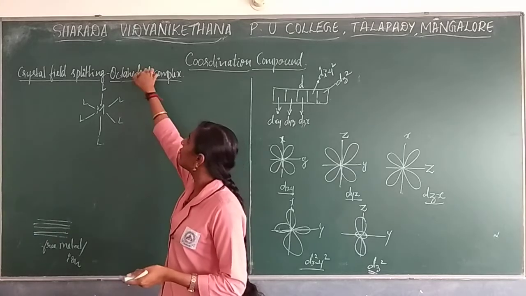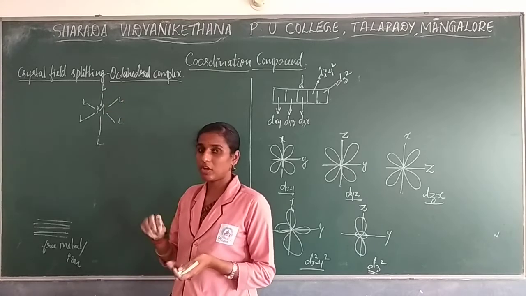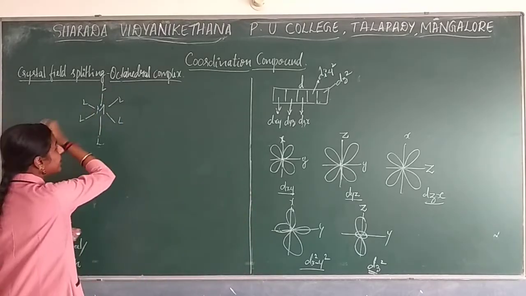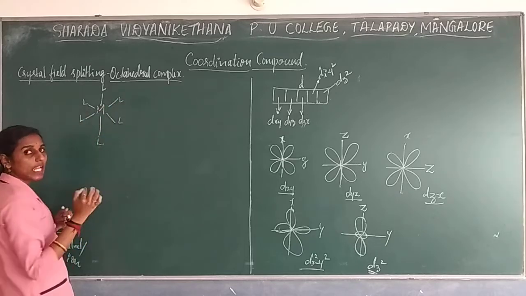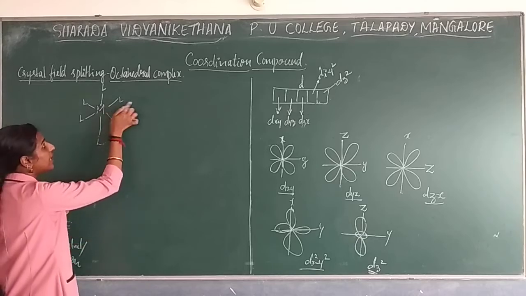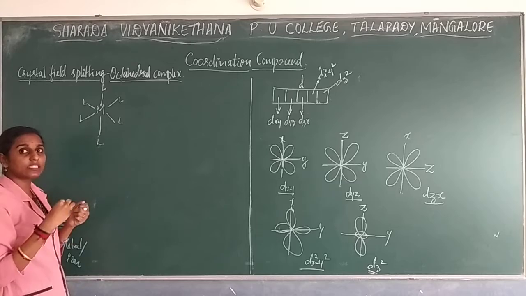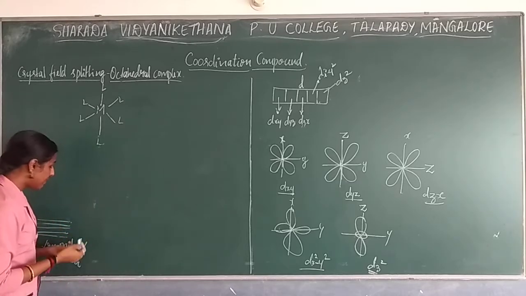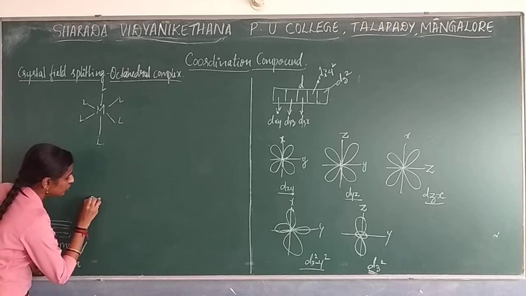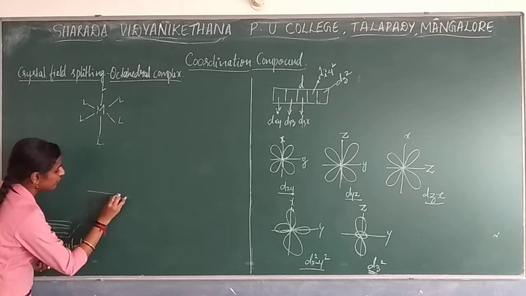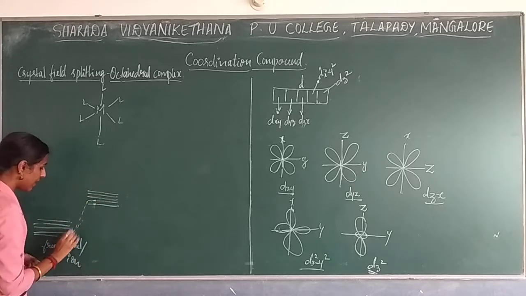Now, when it forms an octahedral complex, what will happen? The ligands start coming near to your metal. The ligand will approach your metal. By that, the electrons present in the ligand as well as the metal start repelling. Due to that repulsion, the degenerate orbitals start getting disturbed, and they will rise to higher energy.